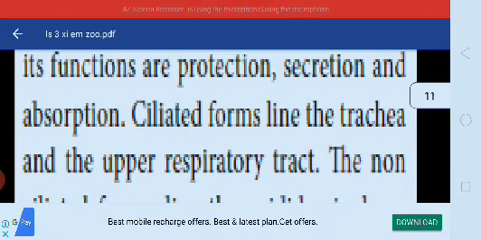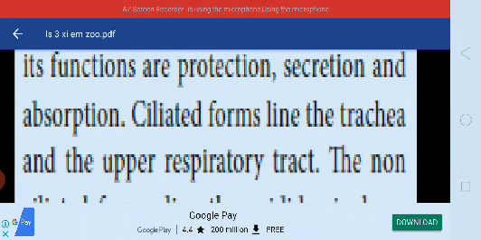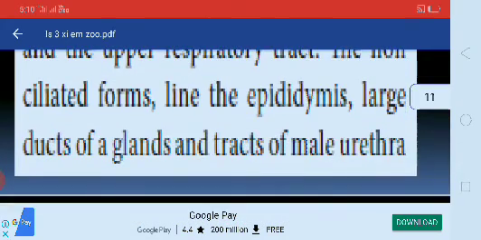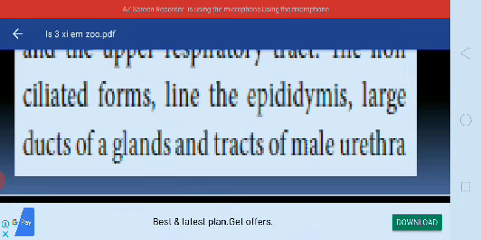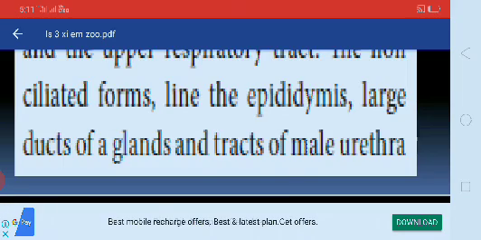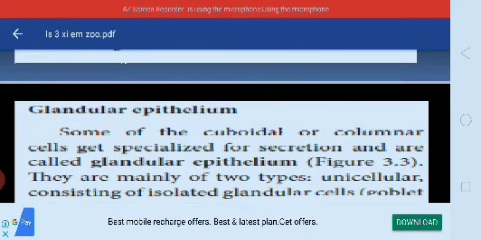Ciliated forms line the trachea and the upper respiratory tract. The non-ciliated forms line the epididymis, large ducts of glands and tracts of male urethra. Then glandular epithelium.